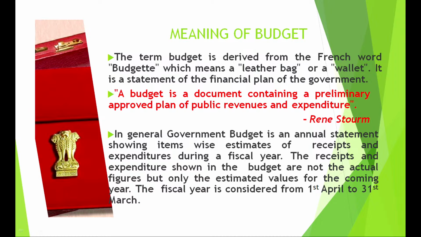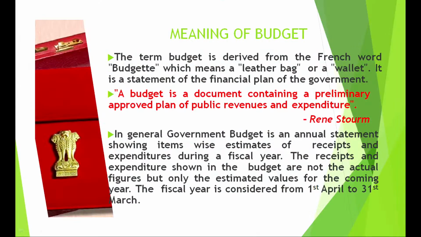Fiscal year. Fiscal year, remember children, is not the calendar year, it is a financial year, and the fiscal year is considered from the 1st April to 31st March of the next year. So, let us say 1st April 2023 to 31st March 24 is the fiscal year or the financial year for this year. Okay, remember, so again I repeat the definition, annual statement showing item wise estimates, not actual values of receipts and expenditure during a fiscal year.